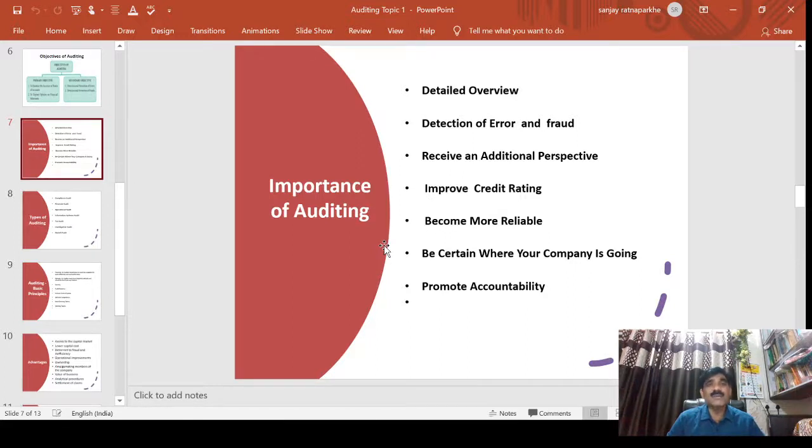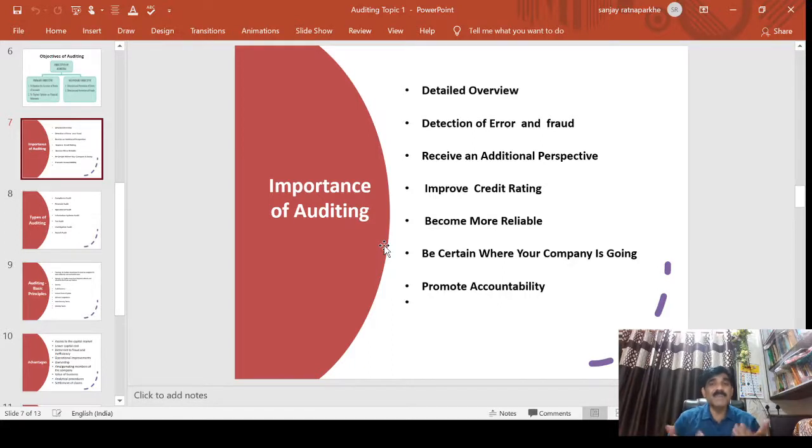Our next part is concerned with the detection of errors and frauds. Earlier, in the objectives of auditing, we discussed the same part, but here there may be clerical errors, omission errors, errors of principle, or fraud. Fraud may be committed by management-level people, and possibly some higher-level people may also be involved.